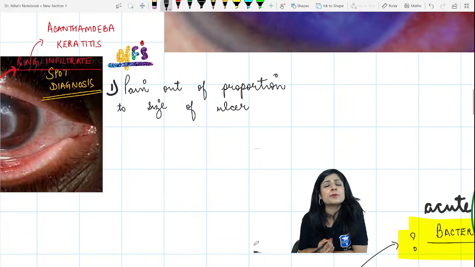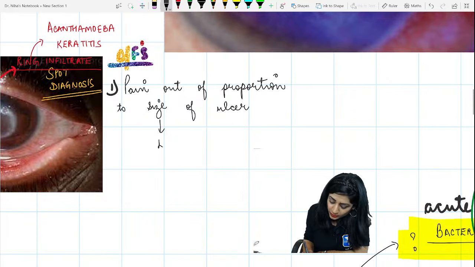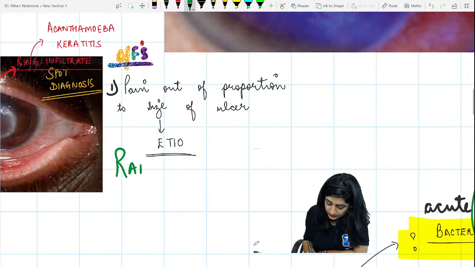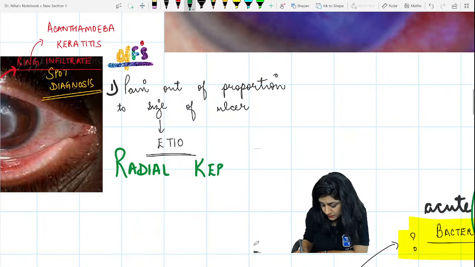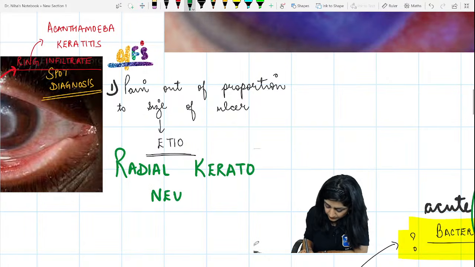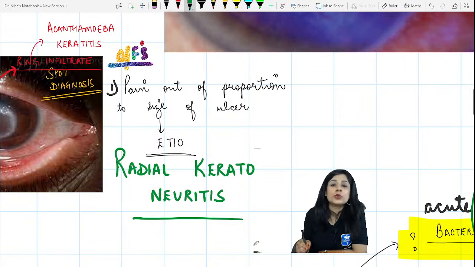Why are we getting so much pain? Any reason? What is the etiology? This is due to radial keratoneuritis.